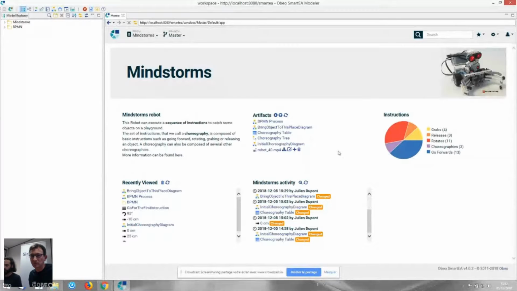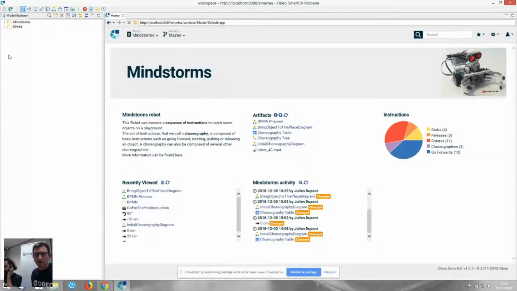And the activity is quite interesting because here you see that every modification in the repository is dated and signed by the user ID, so that you can keep track of what your users are doing and when they are doing it. Now, this welcome page is probably the preferred central way of accessing the repository. That's where you are going to be able to put your main entry points into your repository.